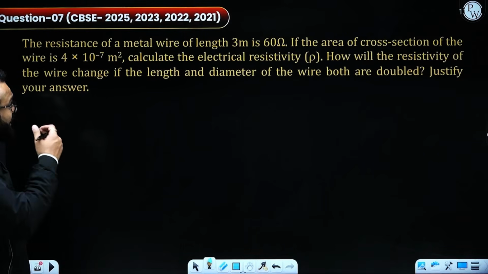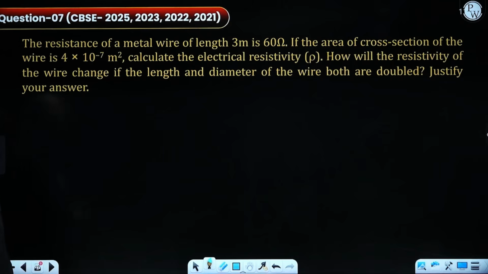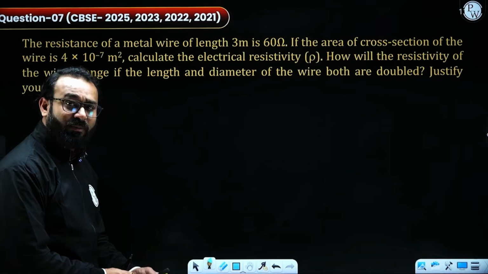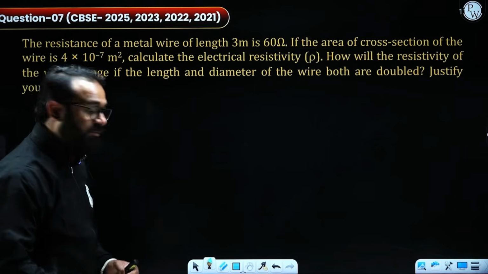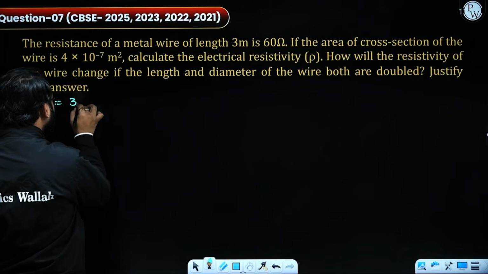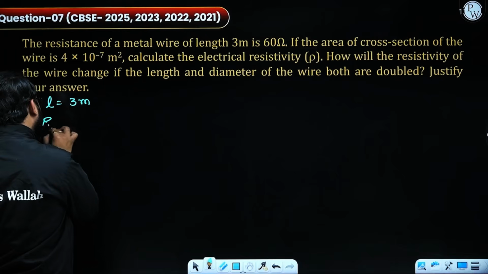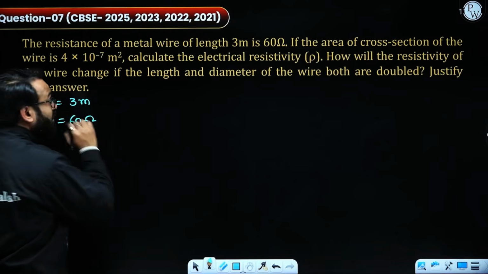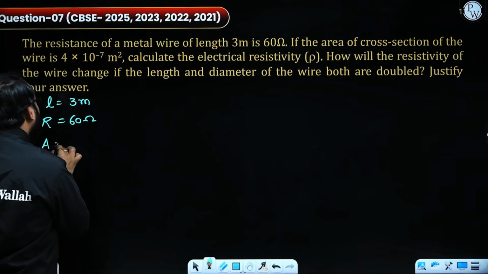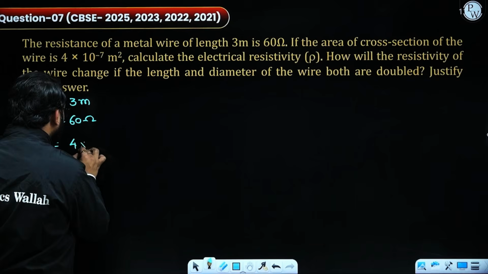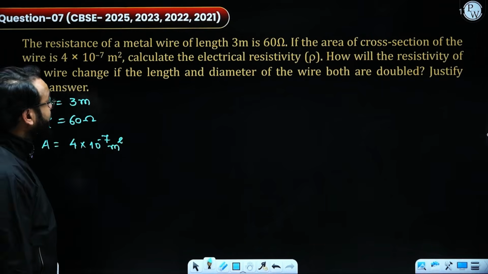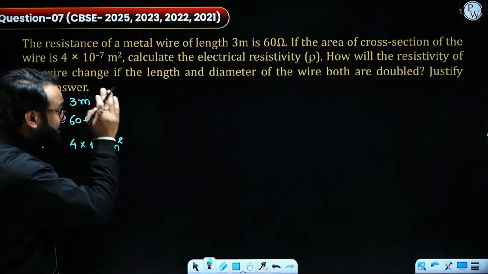Moving ahead, we are provided with one question and it says the resistance of a metal wire of length 3 meter is 60 ohm. Let's write down the given values and then we will proceed. So we are given a metal wire of length 3 meters and its resistance is given as 60 ohm. Now it says if the area of cross section of the wire is 4 times 10 to the power minus 7 meter square, we need to calculate the value of electrical resistivity.